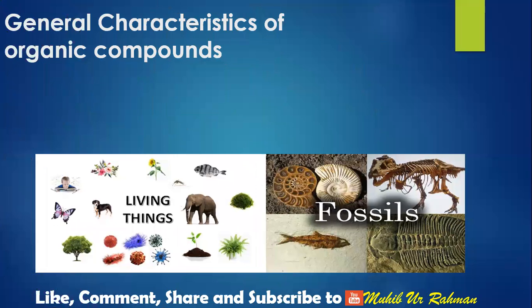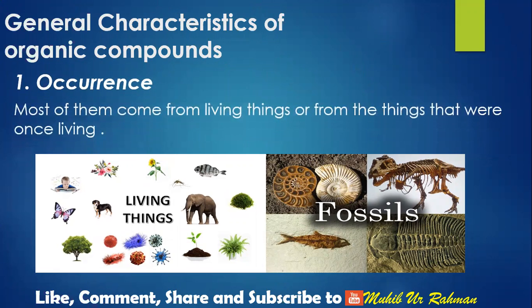Okay, general characteristics of organic compounds. There are a few characteristics. The first one is occurrence. Most of them come from living things or from things that were once living, like the fossil fuels, the dinosaurs, etc., or the petroleum, hydrocarbons, diesel, crude oil, natural gas.